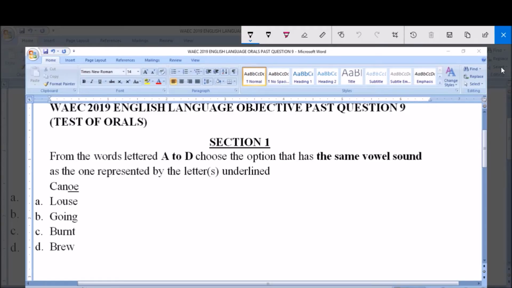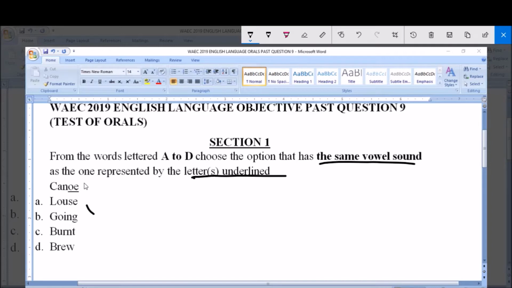Hello, I'm going to be answering WAEC 2019 English Language Objective Past Question 9 under Test of Orals Section 1. Now the instruction is: from the words lettered A to D, choose the option that has the same vowel sound as the one represented by the letter or letters underlined.